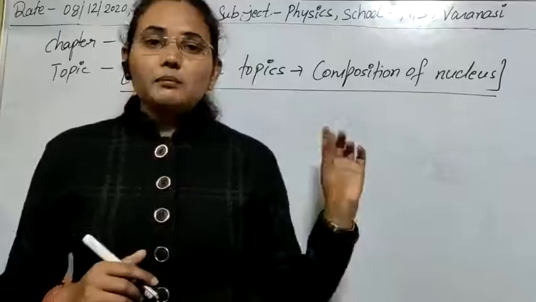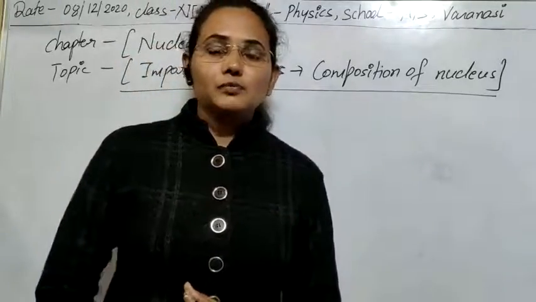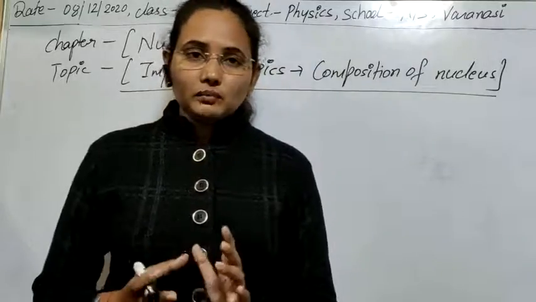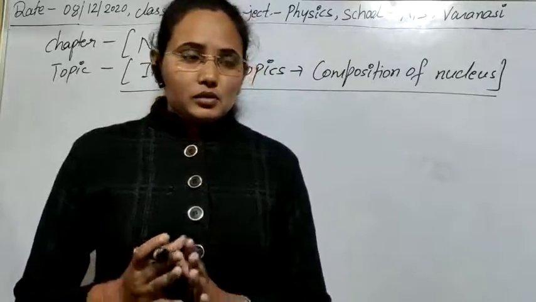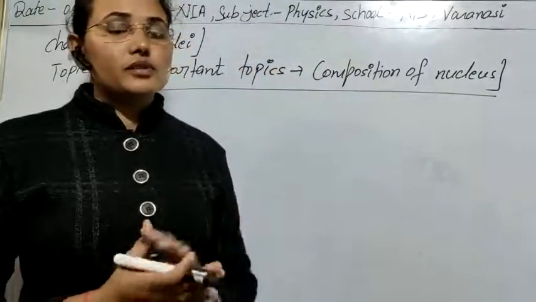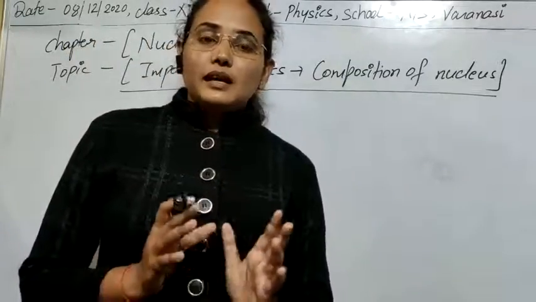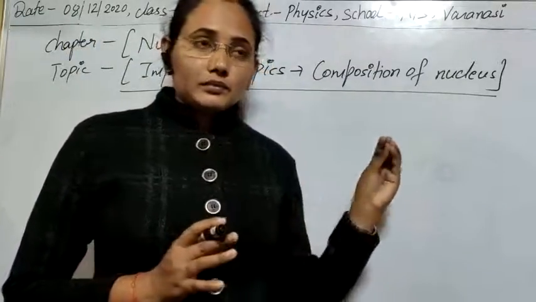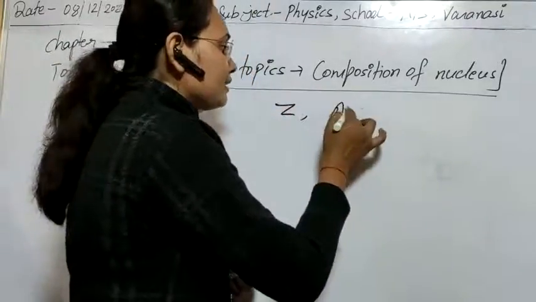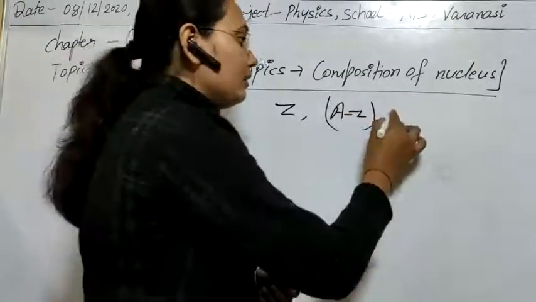For the composition of the nucleus, the first hypothesis proposed, in 1930, was the electron-proton hypothesis. According to this hypothesis, there are Z protons and A minus Z electrons in the nucleus.